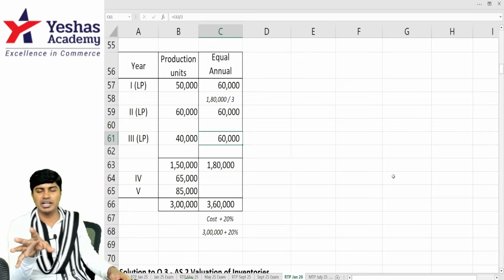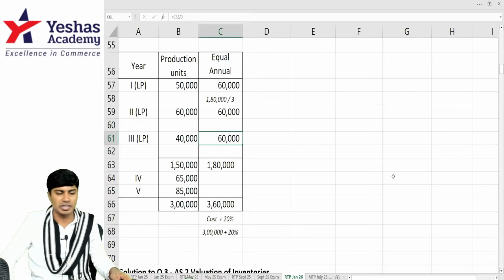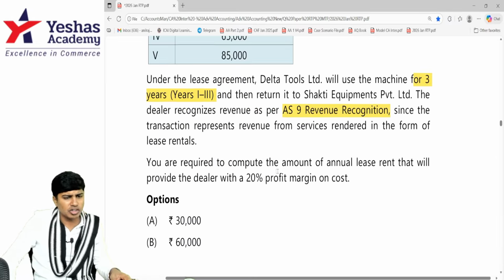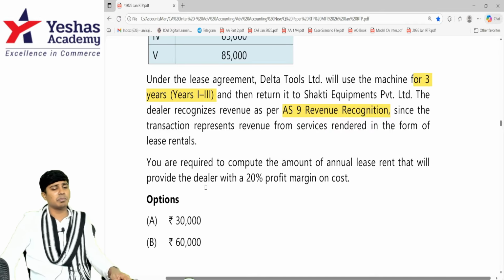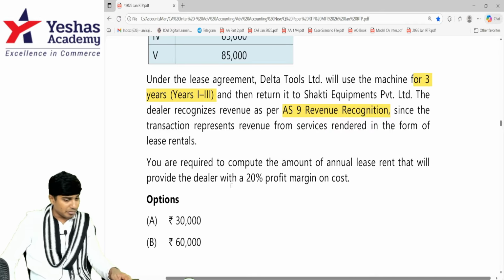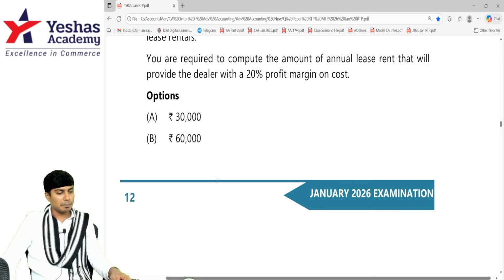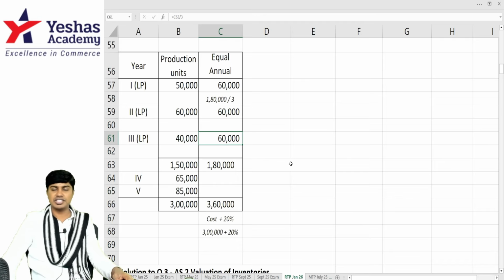If they pay, cash will decrease. If they don't pay, it will be recorded on accrual basis as liability. Then you are required to compute the amount of annual lease rental that will be provided by the dealer with 20% profit margin. Answer is option B, 60,000. That's the answer that we just computed.